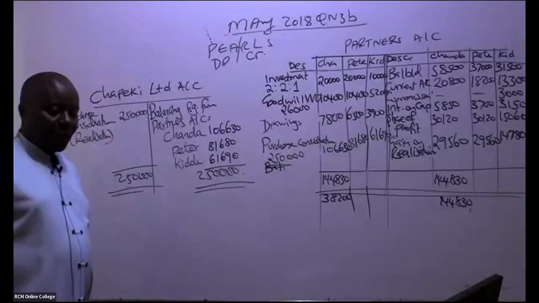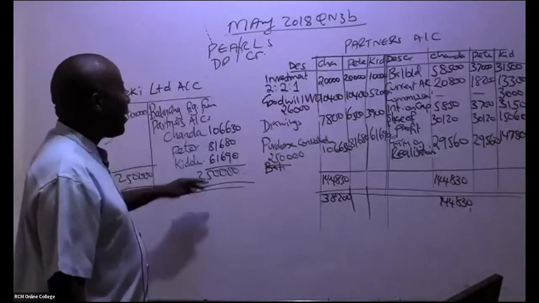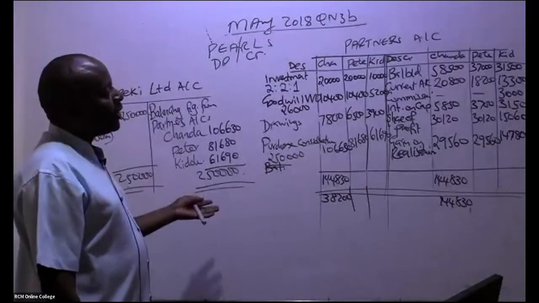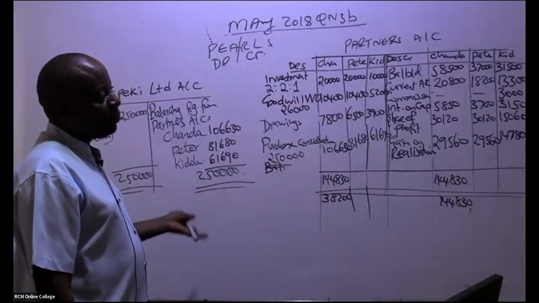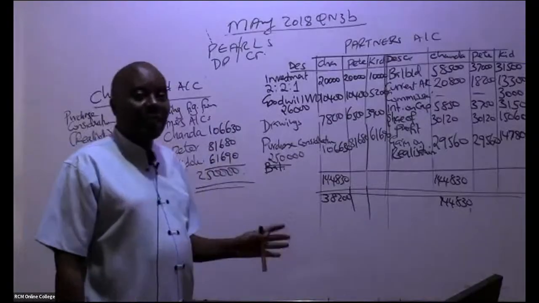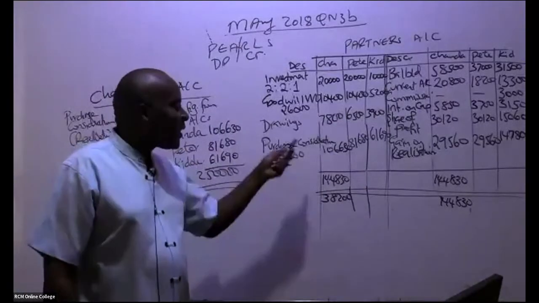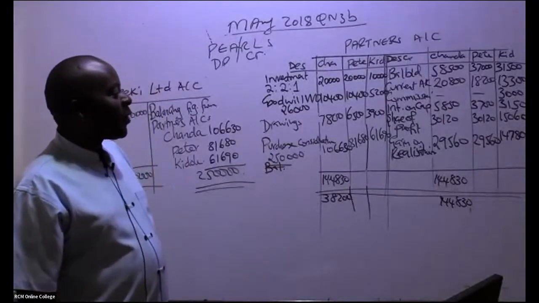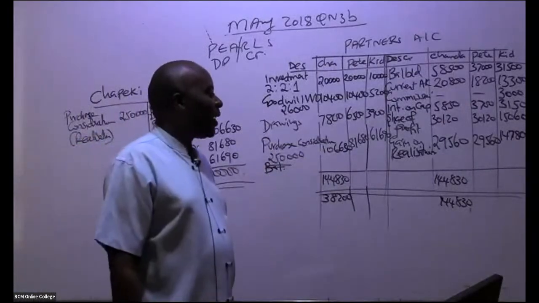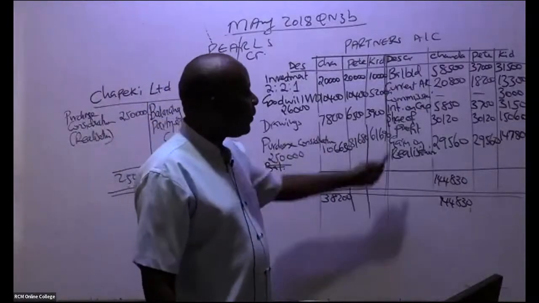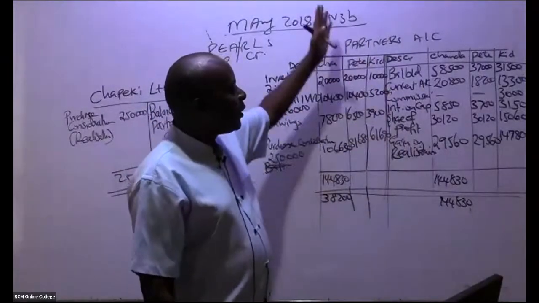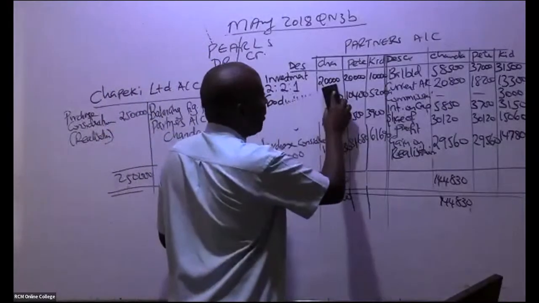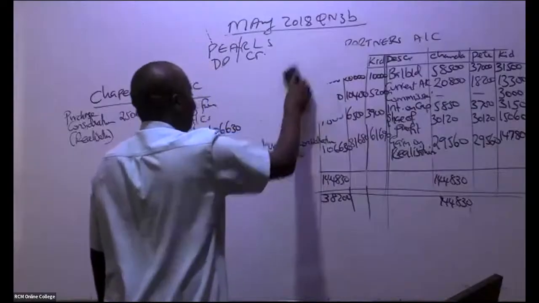Can I go to the second part of this question? Remember, in an exam, I don't want anybody to be excellent. If you go for excellence here, you will be able to fail your paper. You're supposed to do all this in 37 minutes maximum. So there are things I expect you to be doing. Like, for example, drawings. I have to get drawings very well. These I'll not even bother because in an exam I can't balance share of profits. First of all, the moment I do the appropriations account, I'll be able to get so many marks without even knowing what I'm doing.